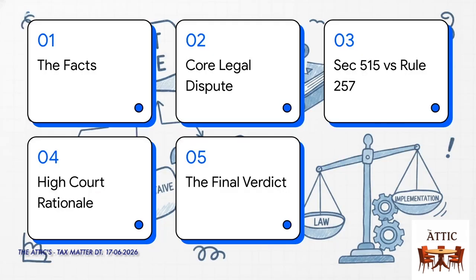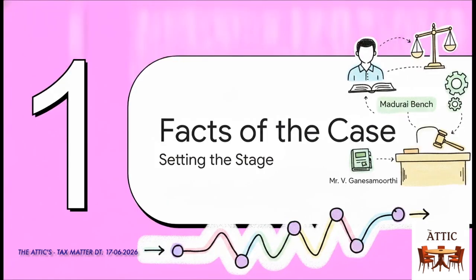To keep things structured, we'll be using the visual IRAC method today. We're going to breeze through the facts, pinpoint the core legal dispute, compare Section 515 with Rule 257, break down the High Court's rationale, and then wrap it all up with the final verdict. Let's get to it. Part 1, the facts of the case.